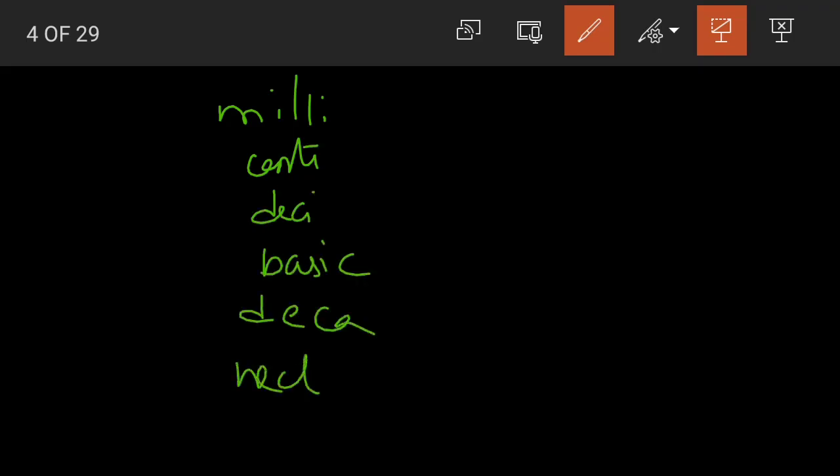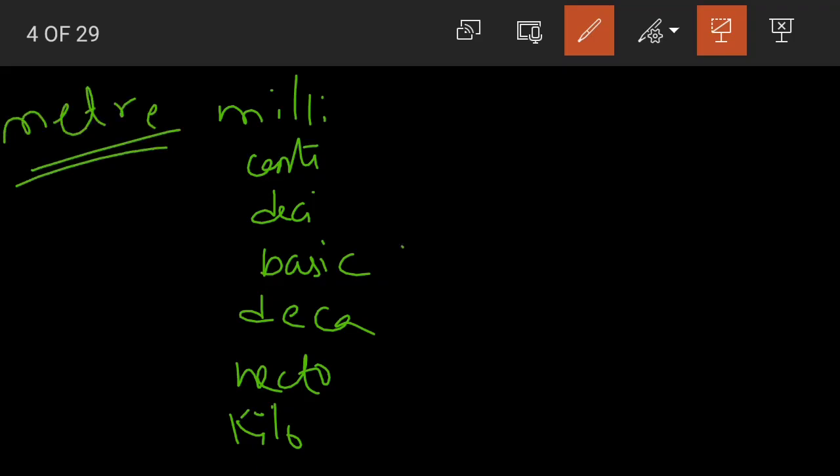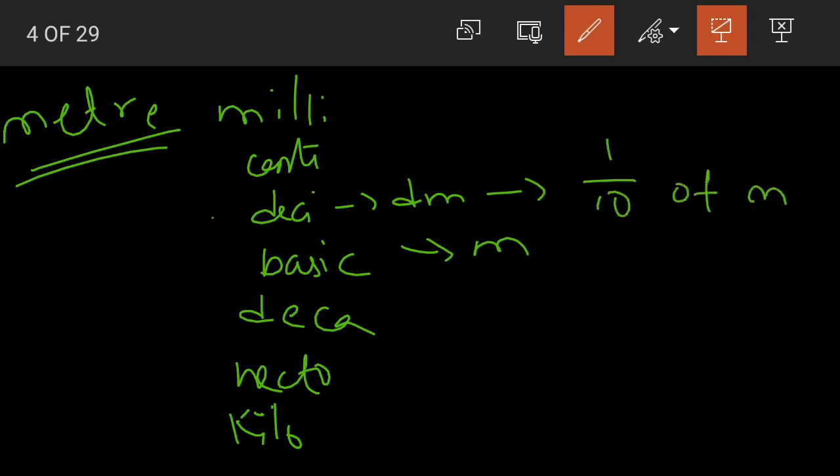Yes, we have milli first, then we have centi, then we have deci, then we have the basic, then we have the deca, hecto, and then kilo. Okay, understood. Now how much is 1 decimeter? If, for example, we are talking about meters, the units of measurement for length, we know that the basic unit of measurement is meter. So deci means decimeter, dm. D for deci, m for meter. 1 decimeter will be equal to 1 by 10 of a meter.